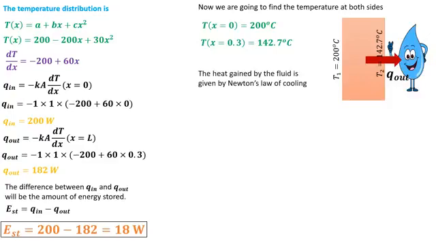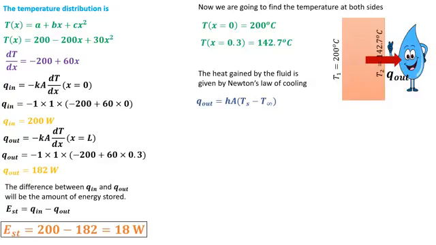So by using Newton's law of cooling, because heat gained by the fluid can be determined by Newton's law of cooling, and it's simply Q is equal to hA(Ts minus T infinity). The amount of heat gained by the fluid is simply the amount of heat that goes out from the wall.